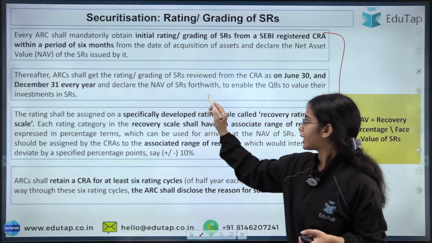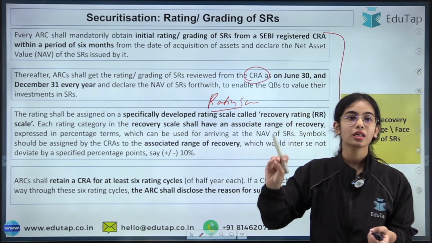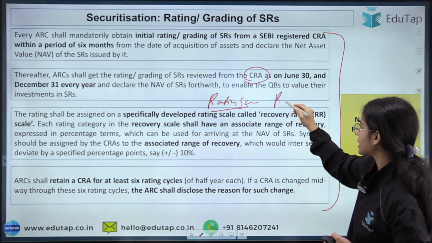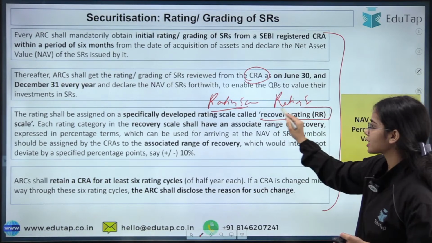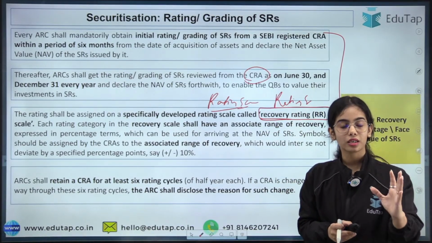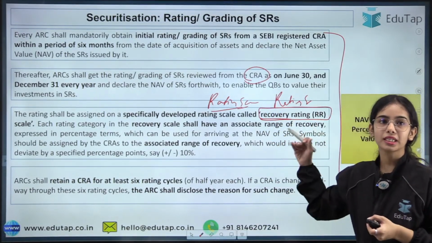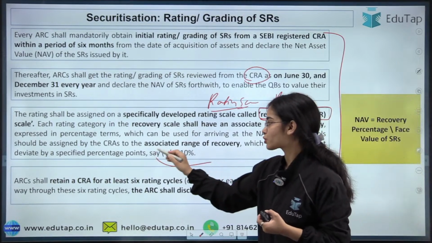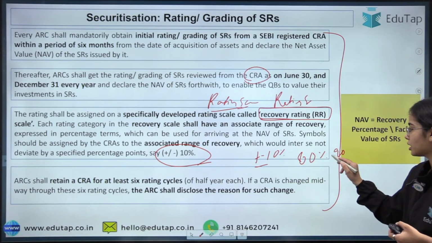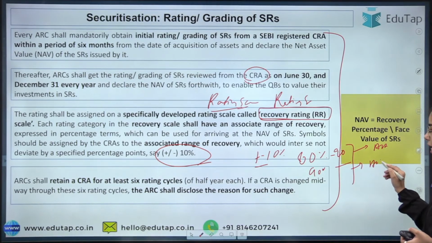And there is a rating scale according to which the credit rating agencies have to give the rating to the security receipts. This is known as the recovery rating scale. According to the recovery rating scale, the CRAs, the credit rating agencies, give the ratings to the security receipts. The higher the rating is, the better it is, and the ratings are usually in bands of plus minus 10%, that is 80% to 90%, 90% to 100% and such, and they are given ratings of A, let's say AB, and such.